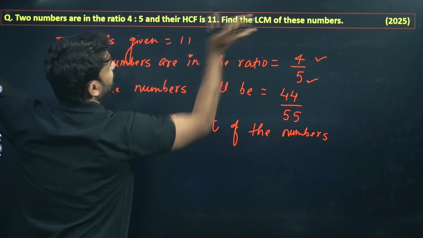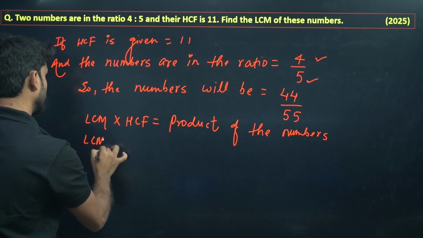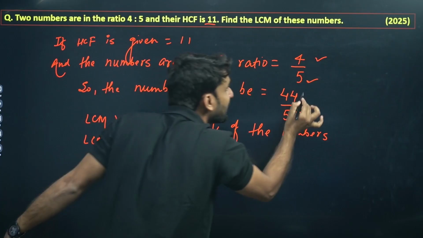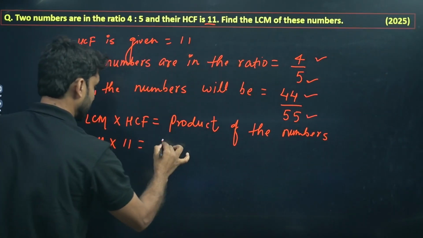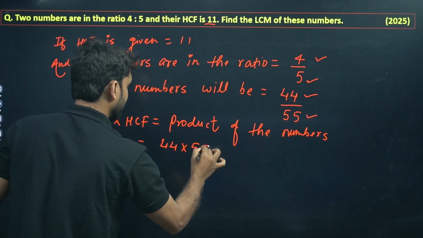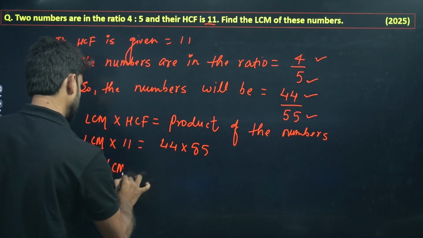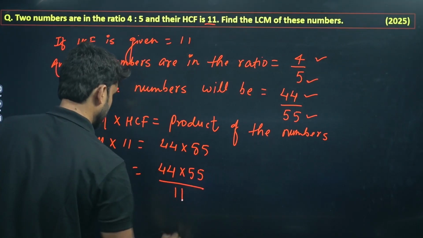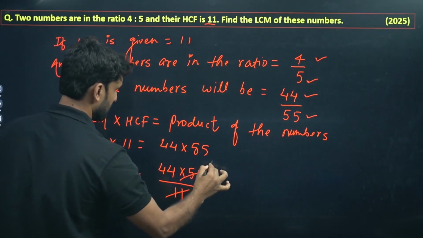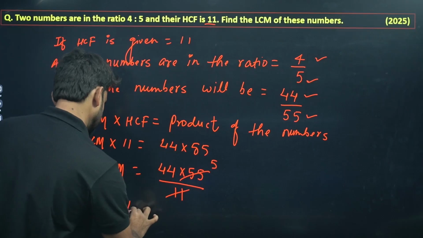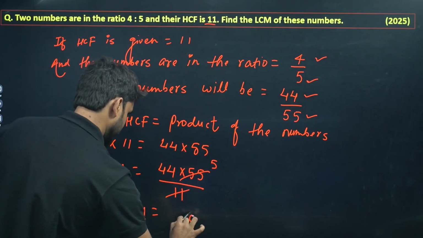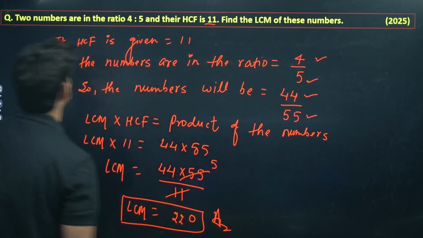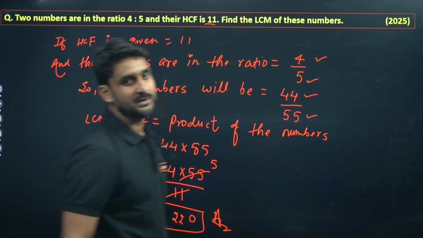We have to find the LCM here. The HCF is already given, that is 11, and the product of the numbers we have already found, the first number and the second number, 44 and 55. So the LCM is 44 times 55 divided by 11. We can divide 44 by 11 to get 4, and 4 times 55 is 220. So the LCM of this question is 220.